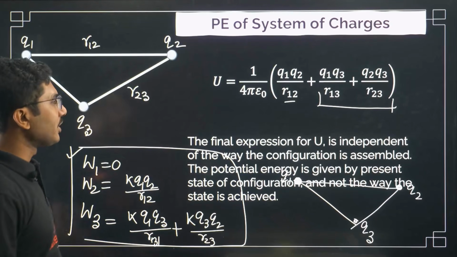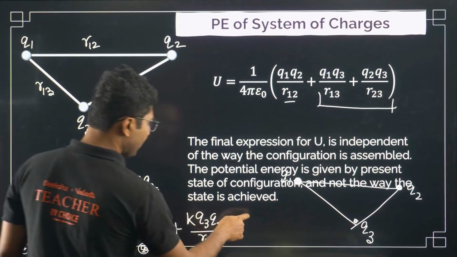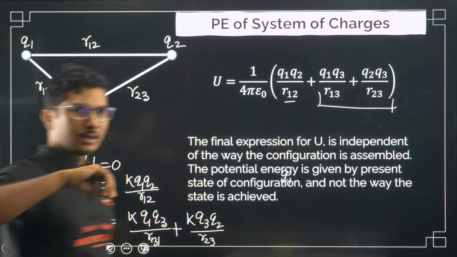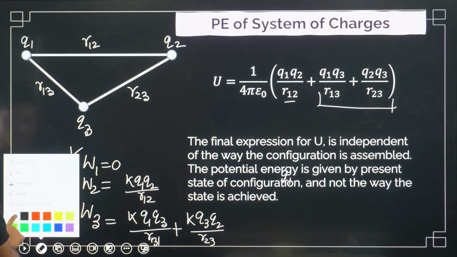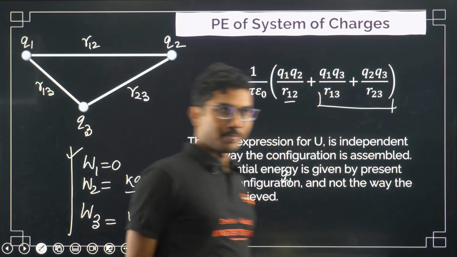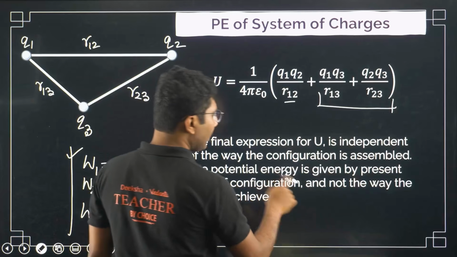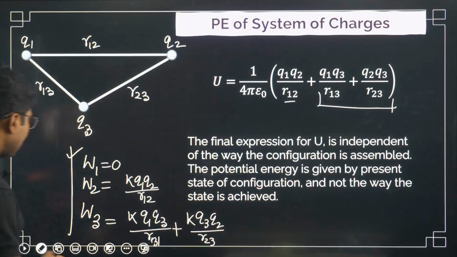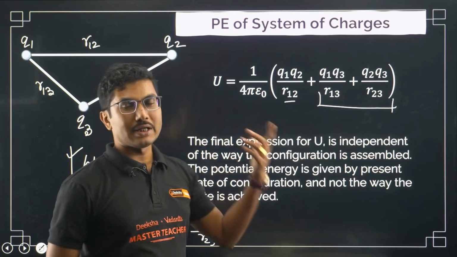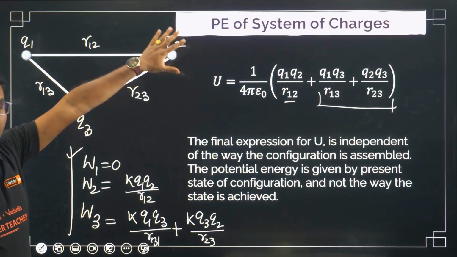The final expression for U is independent of the way the configuration is assembled. What is the meaning of that? It is independent. I said first I brought Q1, next I brought Q2, third I brought Q3, right? That was my process. That is how I assembled the system. But if you say, sir, I want to bring Q3 first and Q1 last, what will be the potential energy in that case? They are saying that no matter how you assemble the system, if instead of bringing Q1 first you bring Q2, what is the potential energy?